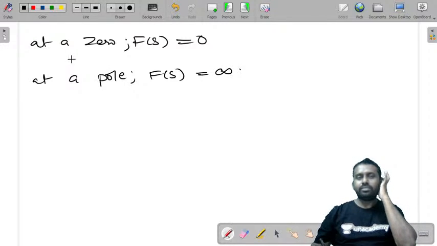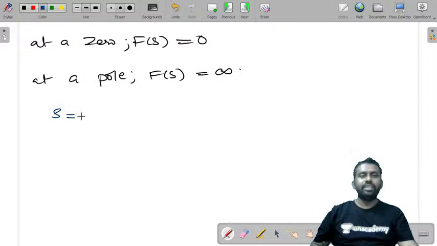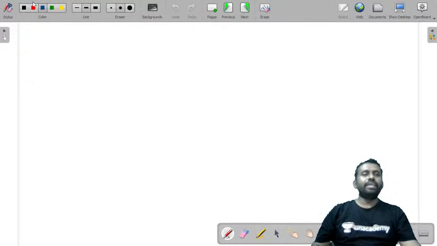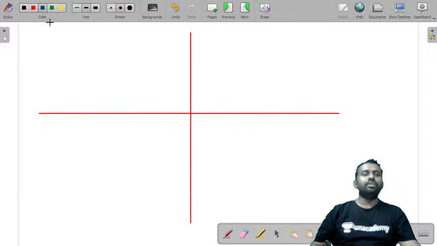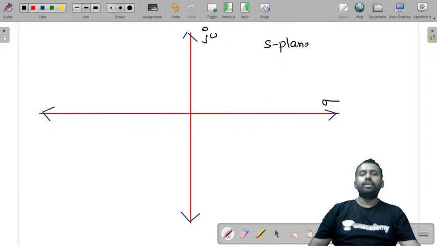From this, you know already s is actually sigma plus j omega. This is Neper frequency, this is radian frequency. So you can plot this in an S-plane. What is an S-plane? If you consider imaginary axis as j omega and real axis as sigma, that is an S-plane. Now this is sigma, this is j omega, and this plane is called S-plane.